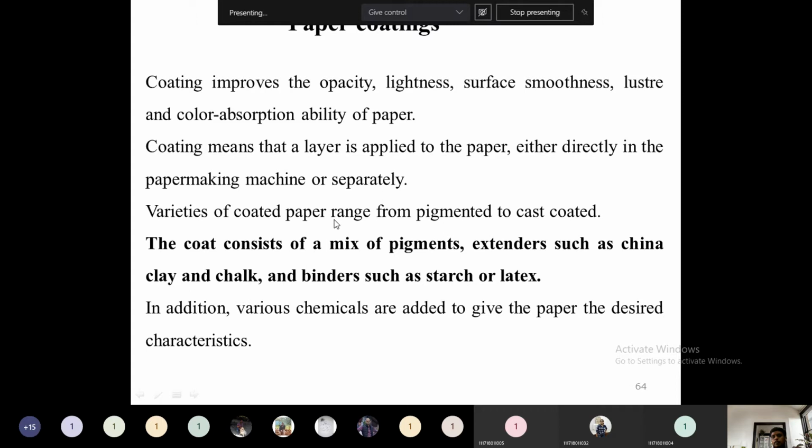Then variety of coated papers range from pigmented to a cast coated. So the coat consists of a mix of pigment extenders such as china clay, chalk, binders such as starch or latex. All these are applied depending on what end use requires, what type of end use the particular paper is going to be used for. Depending on that, whatever the pigments or extenders which are required to improve the characteristics of that particular paper, we will apply the coating materials. In addition, various chemicals are also added to give the paper the desired characteristics. Okay, when we require some water resistant characteristics, some fillers we will add, some sizing materials we will add. So like this, the paper coatings are required here.